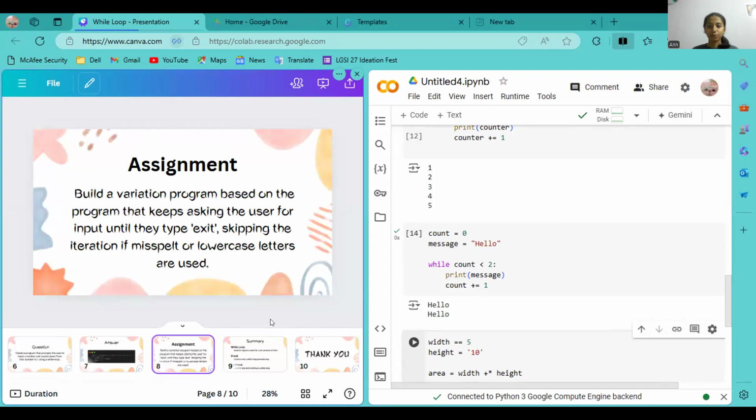So now that we've finished today's topics, that was while loop, continue and break statements, and then we did a small questioning session. I'll just tell you your assignments for this week. The assignment written there is: build a variation of the program that keeps asking the user for input until they type exit, skipping the iteration if misspelled or lowercase letters are used.